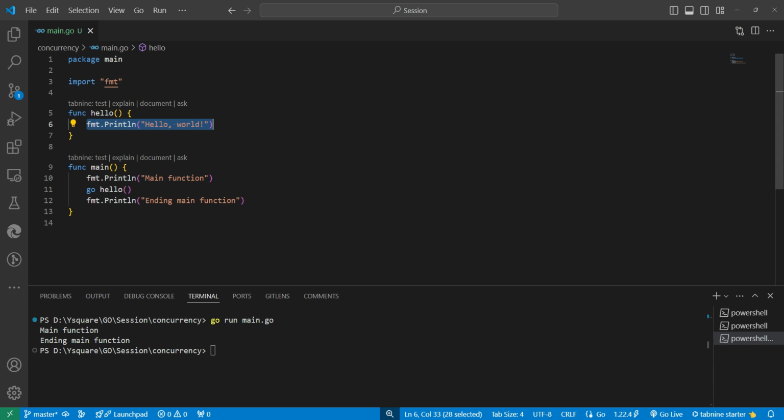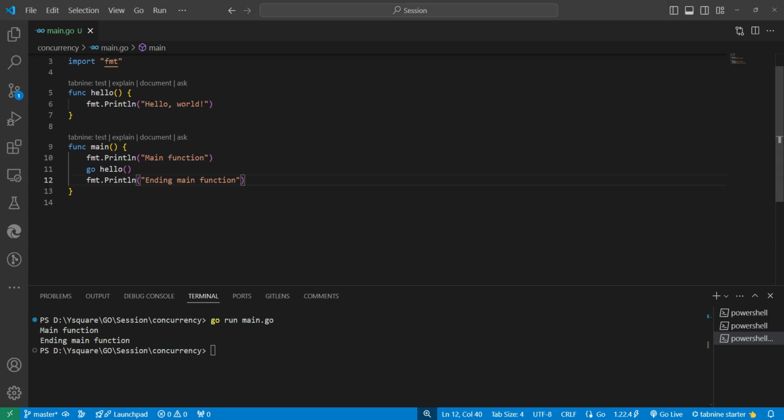Right now it does not have a return value, but even if we had a return value, that would also be ignored. So this goroutine never waits to complete, because the main function is also a goroutine. The main function is a goroutine, and execution is done inside it and it will return. So the main goroutine must keep running for any other goroutine to run. If the main goroutine terminates, then the program will be terminated and no other goroutine will run.